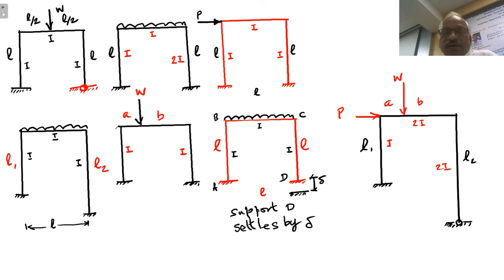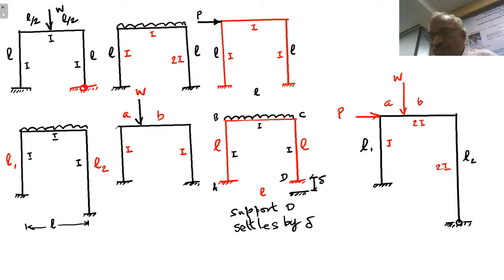Now before that, what are the situations under which side sway will occur? That also we know already, but I have not explained through figures. So we have a number of figures here. Say the first frame, everything is symmetrical, length same, moment of inertia same, subjected to central concentrated load. But whereas support condition, A is fixed, D is hinged. Therefore, there is an unsymmetry in the support condition. Therefore, that will be subjected to side sway.